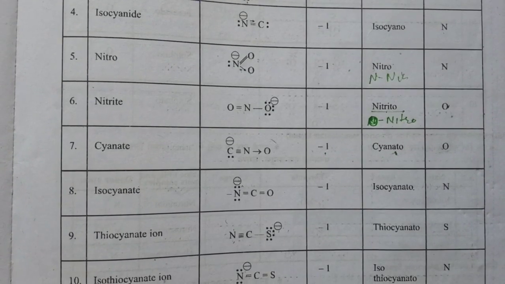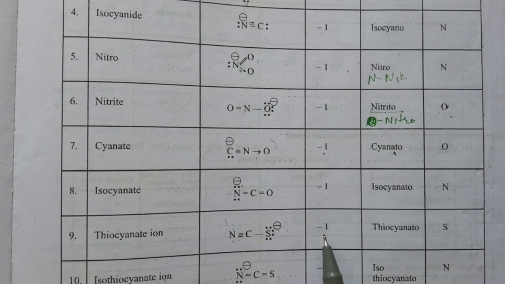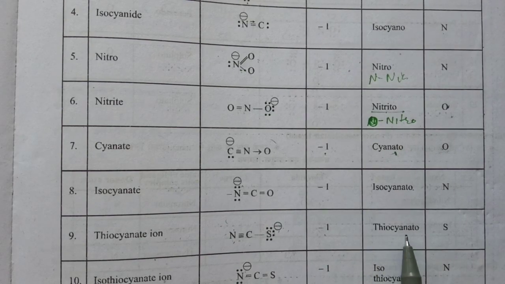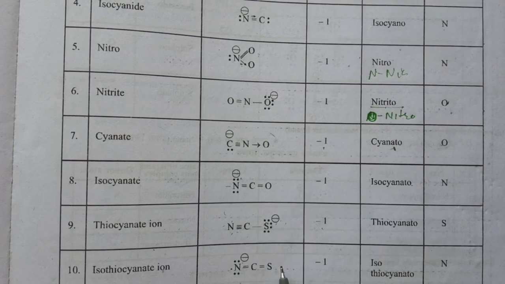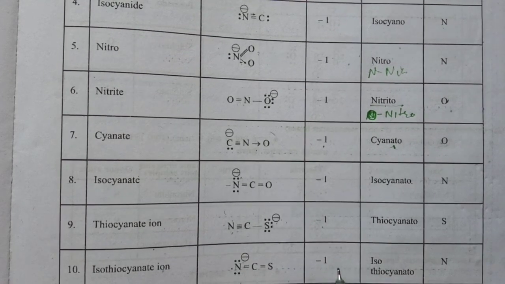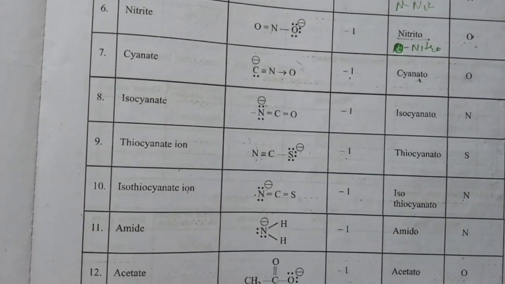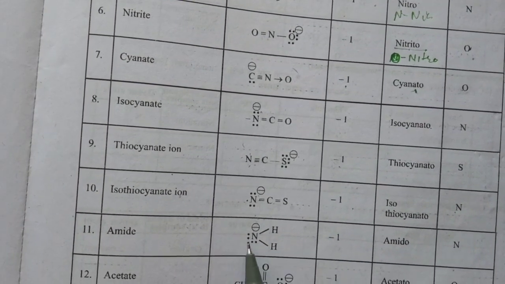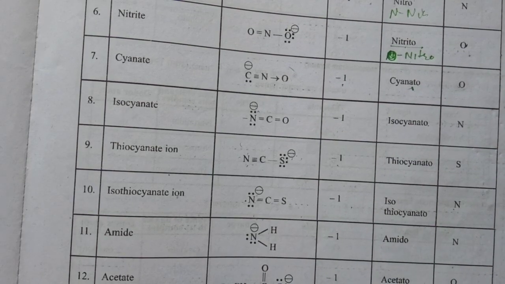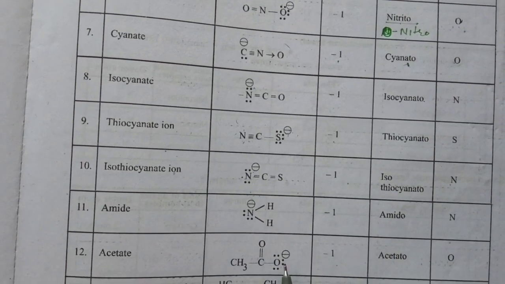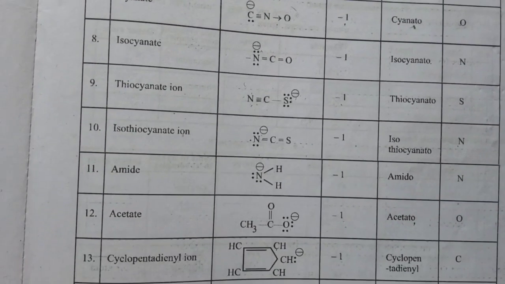Next, thiocyanate ion means SCN. Here the donor atom is S with a 1 minus charge, and it is named thiocyanato. Isothiocyanato means N is coming first, NCS, the donor atom is nitrogen with -1 charge, and it is named isothiocyanato. Amide means NH2 minus; the minus charge is on N, so N is the donor atom, and it is named amido. Acetate, CH3COO minus, has O as the donor atom with -1 charge and is named acetato.